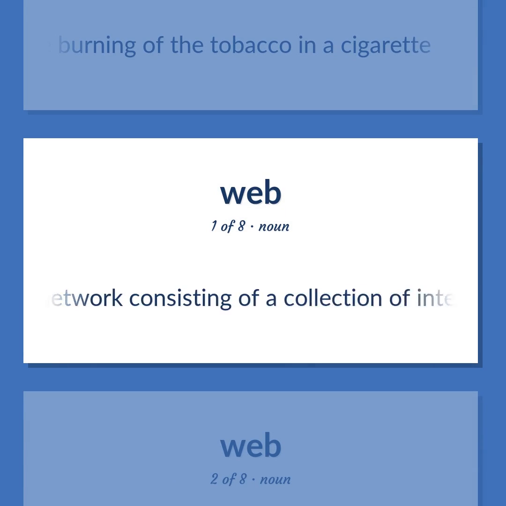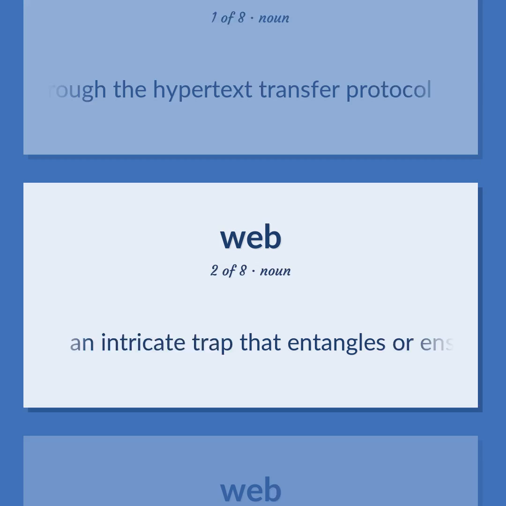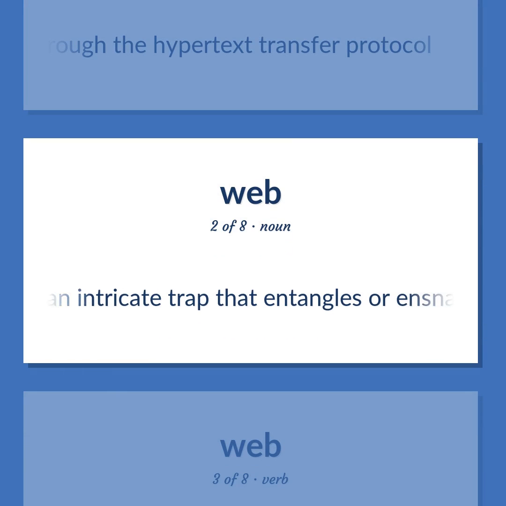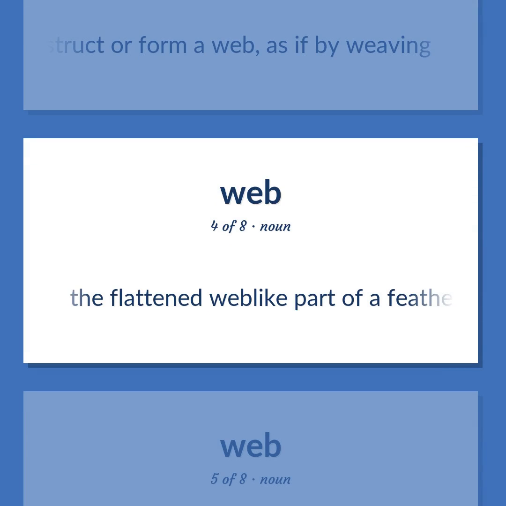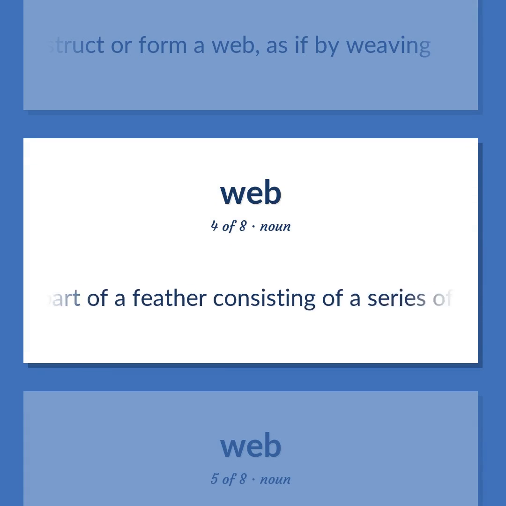Computer network consisting of a collection of Internet sites that offer text and graphics and sound and animation resources through the Hypertext Transfer Protocol. An intricate trap that entangles or ensnares its victim. Construct or form a web, as if by weaving. The flattened web-like part of a feather consisting of a series of barbs on either side of the shaft.